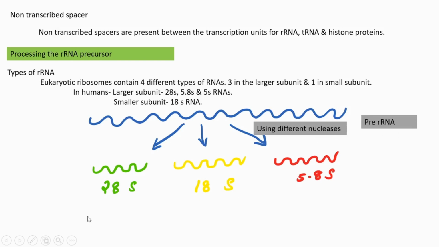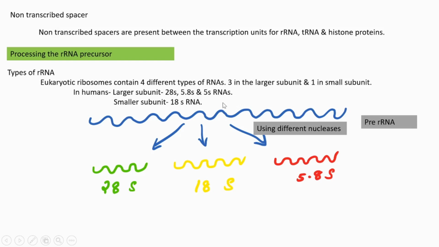Then what about the other one, the 5S rRNA?